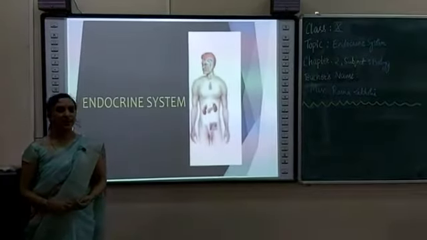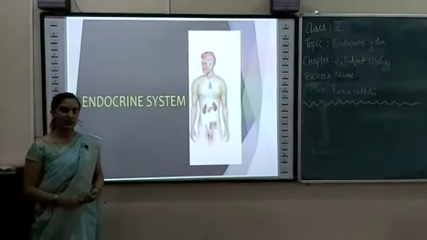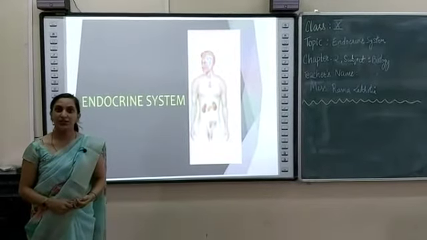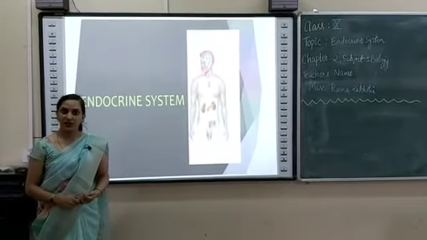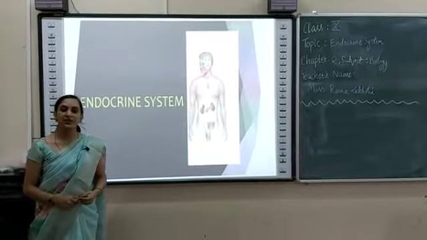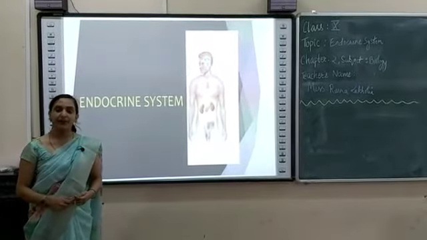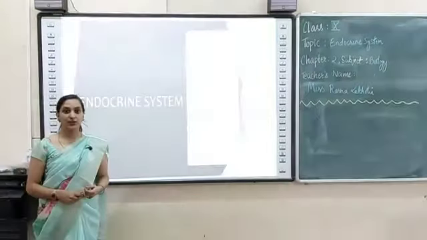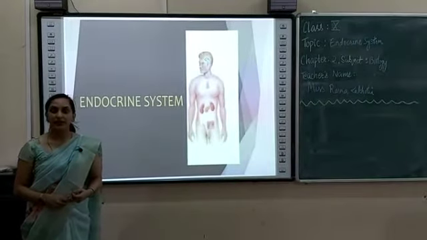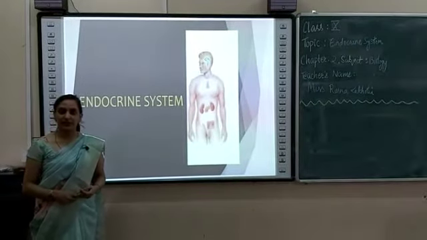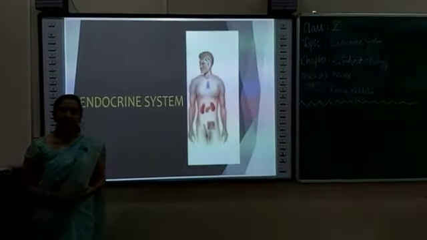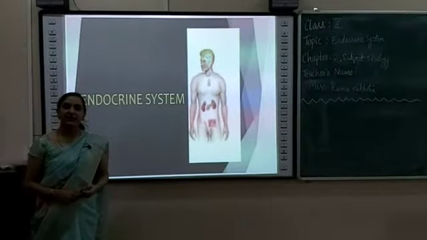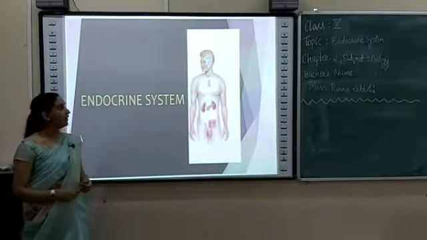Dear students, we have already started chapter 2 for term 1 and in that section we studied about control and coordination in plants. We studied about plant hormones and we already studied about the nervous system in human beings. As I already told you in the previous section, control and coordination in human beings is brought about by two systems. One is the nervous system, the other one is the endocrine system. So today in this class we will learn about the endocrine system.